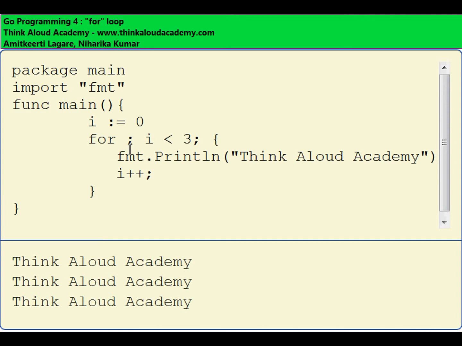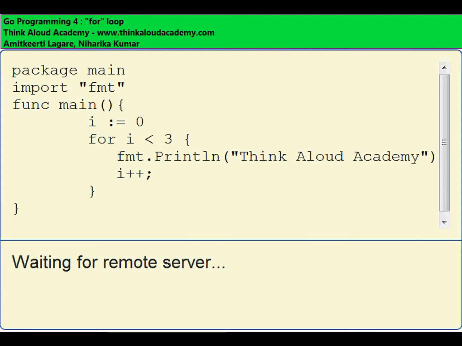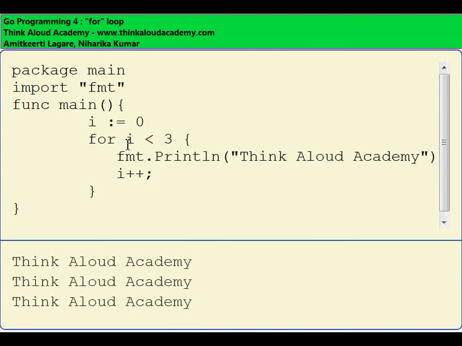If you look at this very carefully, the initialization step has been removed and the increment step has moved inside the for loop. It allows me to remove these semicolons as well. When I run like this, it still prints it. If you see this statement, it resembles a while loop.